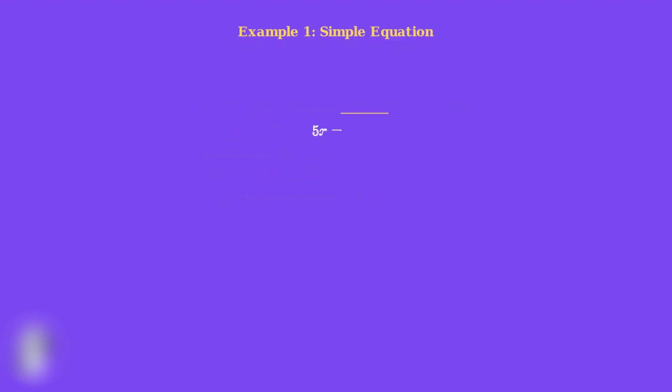Here's our first example. After substitution, we have the equation 5x equals 10. This is a simple linear equation that we can solve in one step. To isolate x, we divide both sides by 5. This is the inverse operation of multiplication.